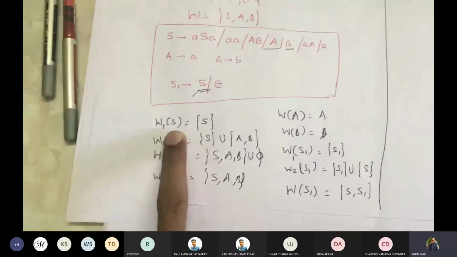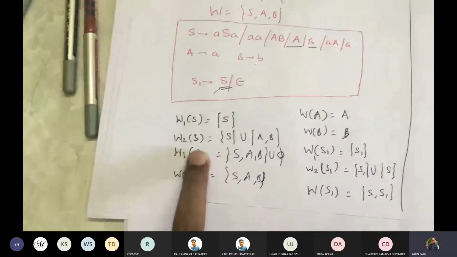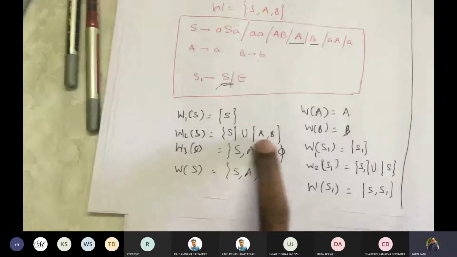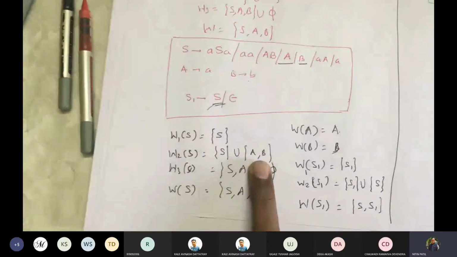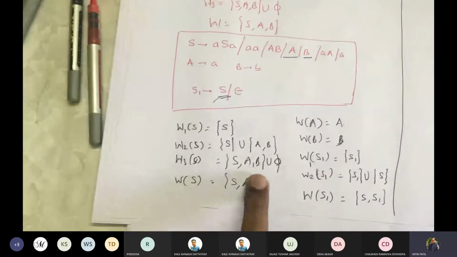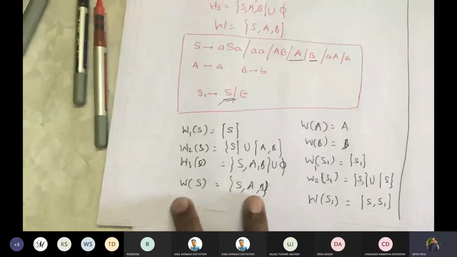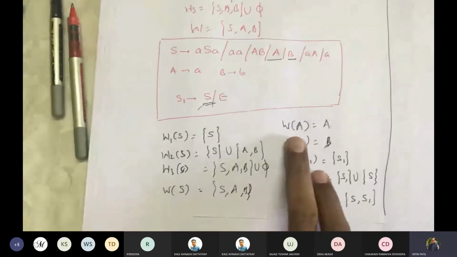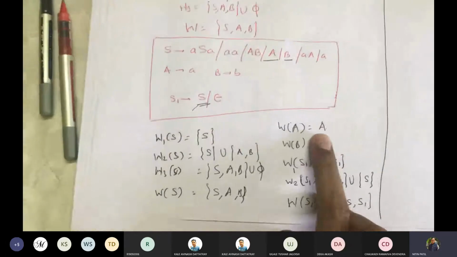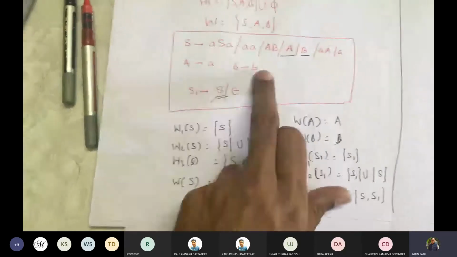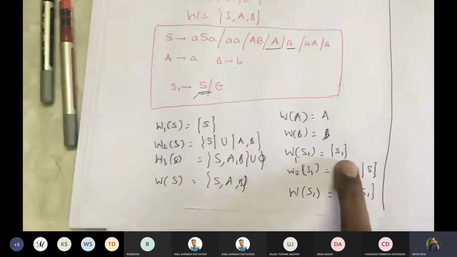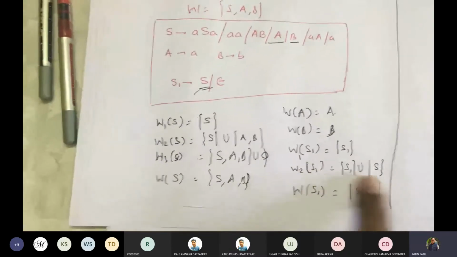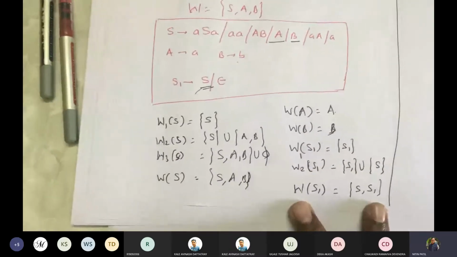So we started constructing W's for each variable. We got W1 of S is S, W2 of S is S union, as there are two unit productions, S gives A and S gives B. So we added both of them here. So we got S, A, B. So that's why W of S is S, A, B. Then W of A, no variable, so W of A is A. W of B is B, no unit production. S1 gives S, unit production is there. So W1 of S1 is S1. W2 of S1 is S1 union S. So this is where we get your final W.